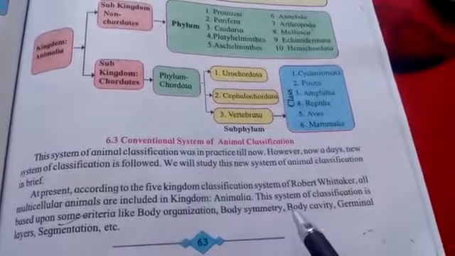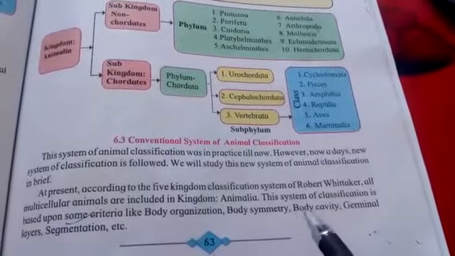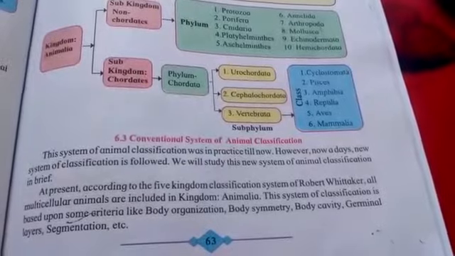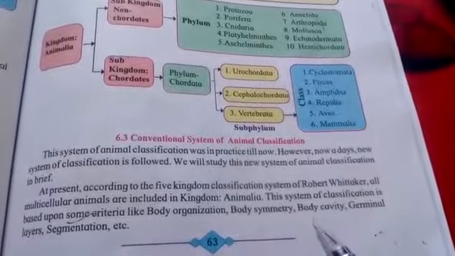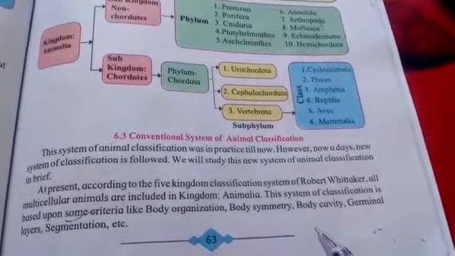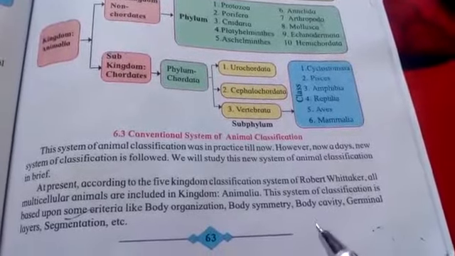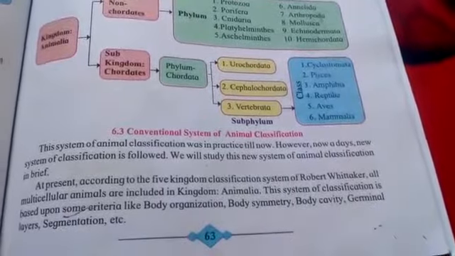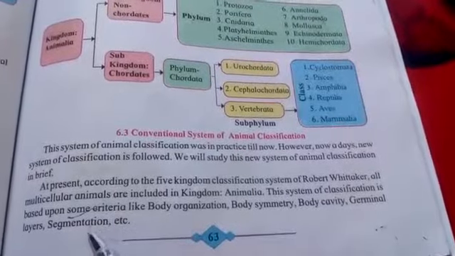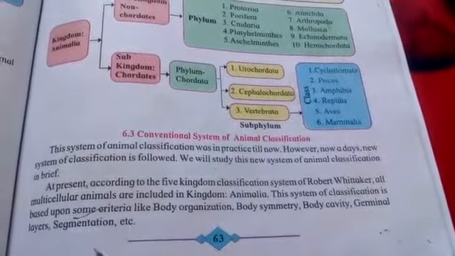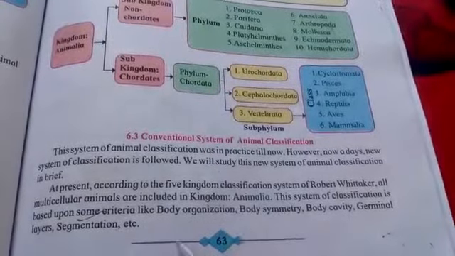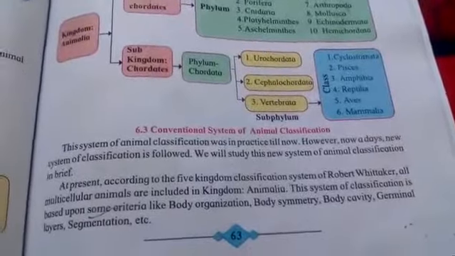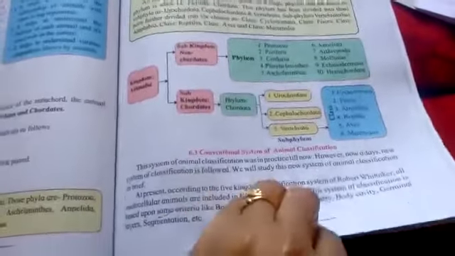Then body cavity is a space in an organism's body. If we talk about our human body, it consists of 4 cavities, that is dorsal body cavity, thoracic cavity, abdominal cavity and pelvic cavity. Then germinal layers are there, that we shall see further. And then segmentation, whether the body is divided into segments, like that. So on all these criteria, animals are classified further, which we shall study in detail.